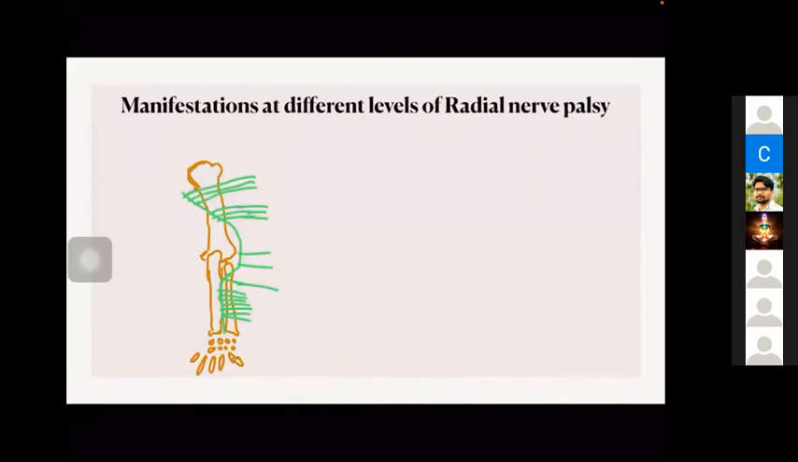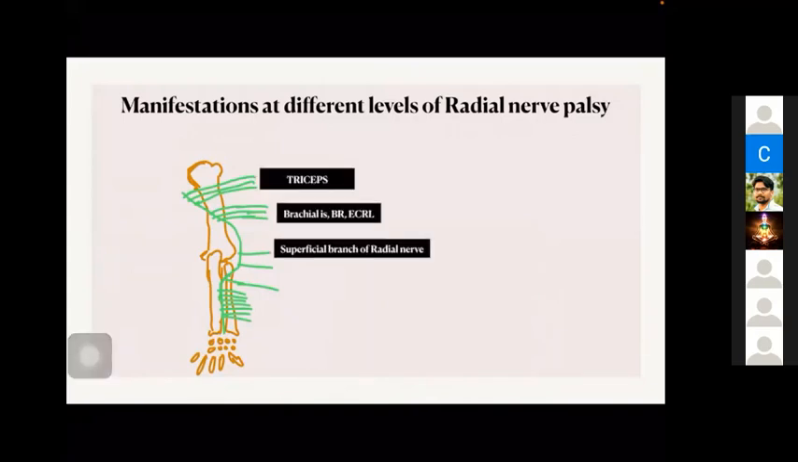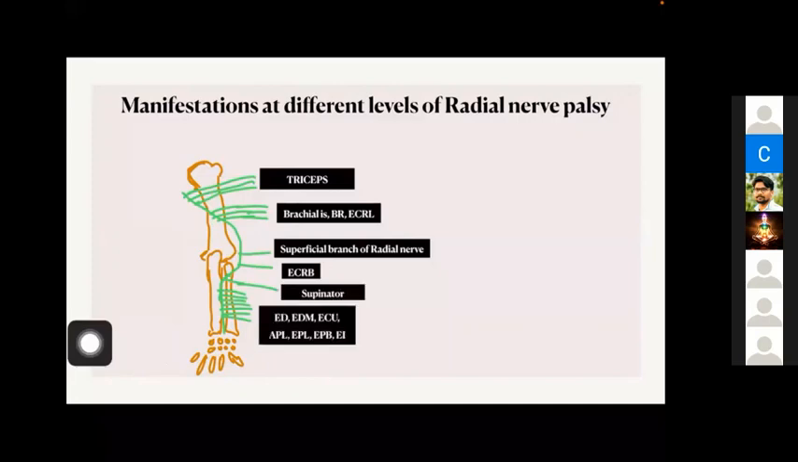Okay. So just a diagrammatic representation showing the different levels of radial nerve. You have to know which all muscles are supplied by the radial nerve. The triceps is the first muscle. Before entering the spiral groove, it will give some branches to the triceps. And then brachialis, brachioradialis, extensor carpi radialis longus are given in the spiral groove. Then comes extensor carpi radialis brevis, and the supinator, and the other extensor muscles in the forearm.